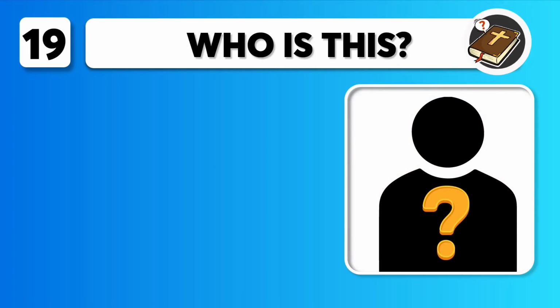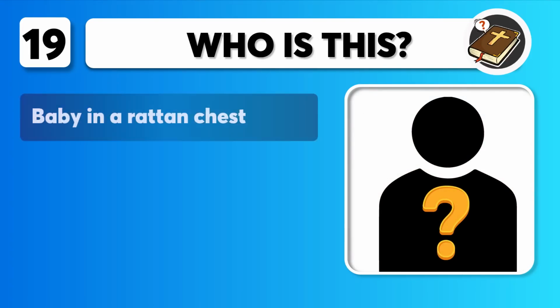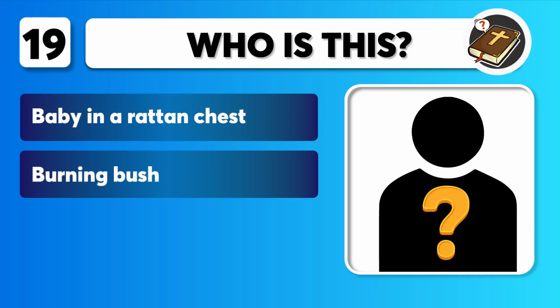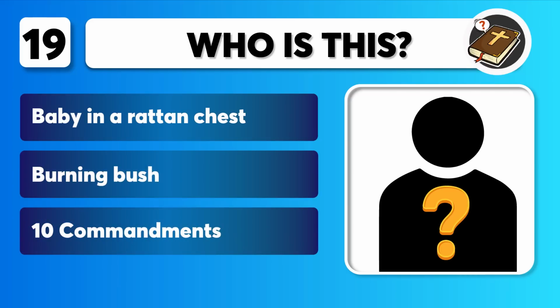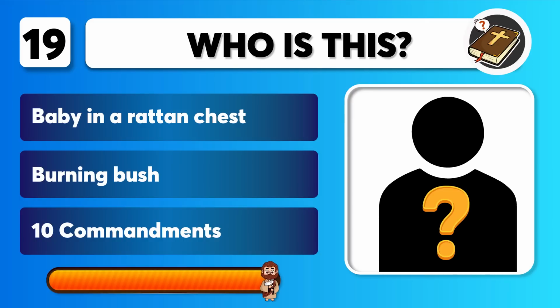Question 19 includes clues. Baby in a rattan chest. Burning bush. 10 commandments. Who is this? You get 10 seconds.